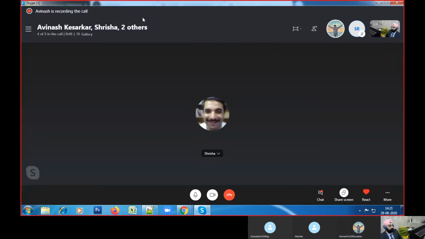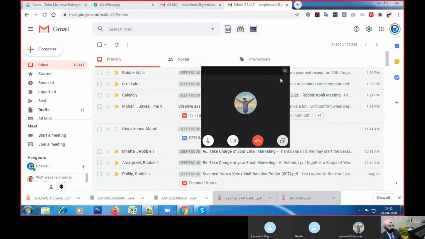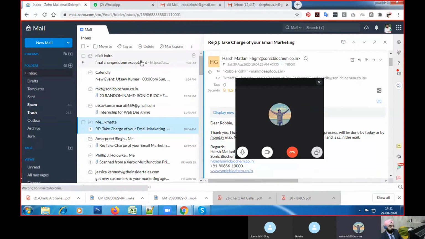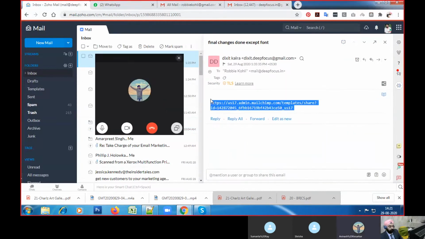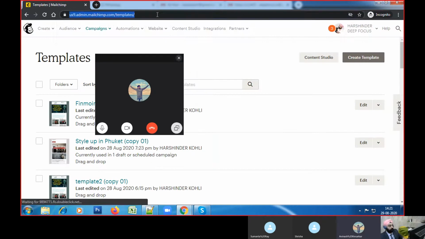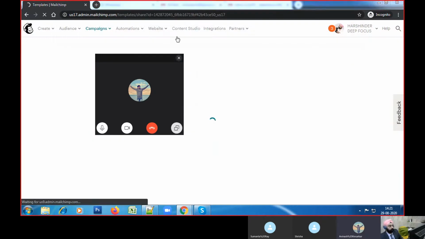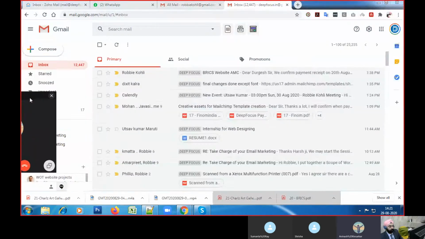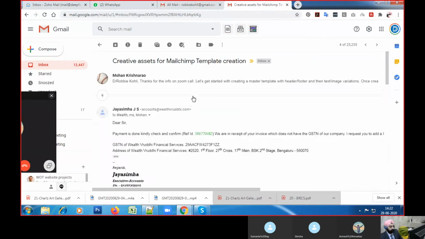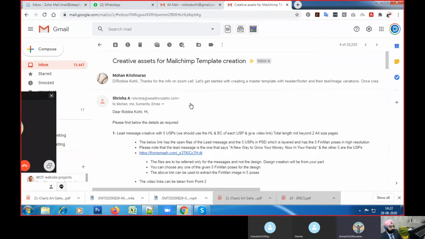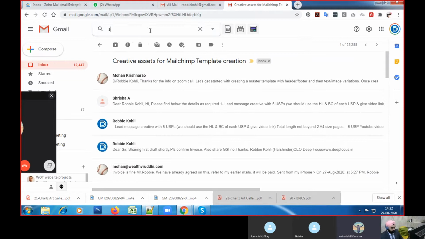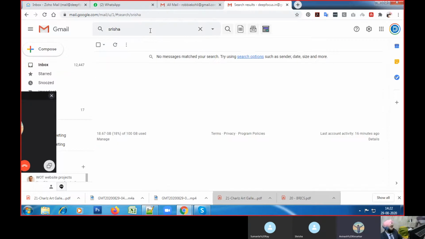So I'm just going to templates and just show you the revised templates. Just opening the email received last night for the changes.